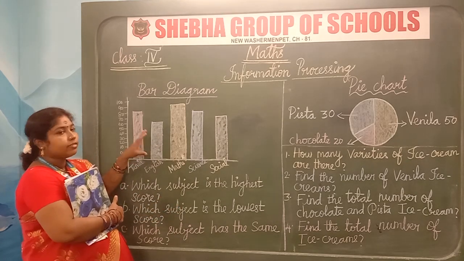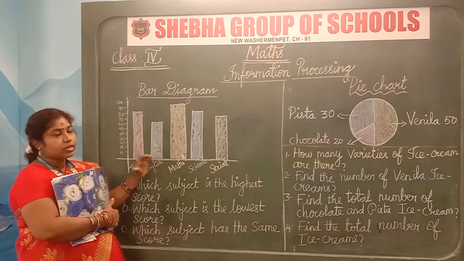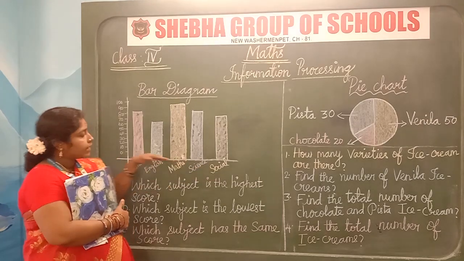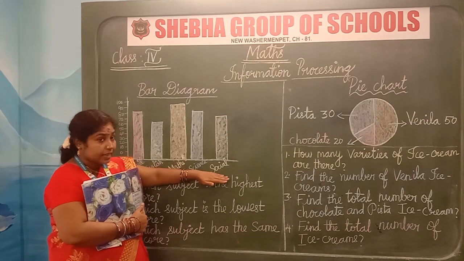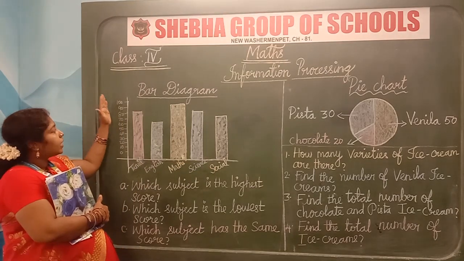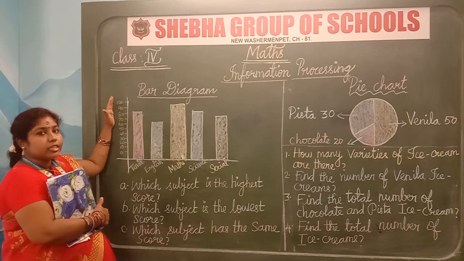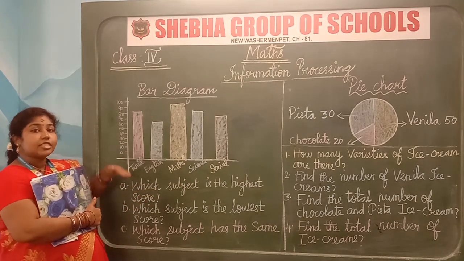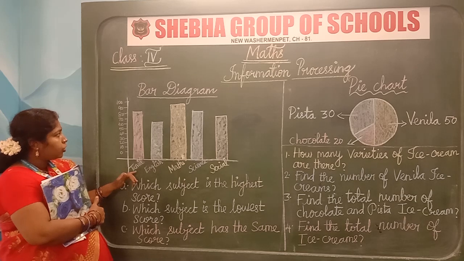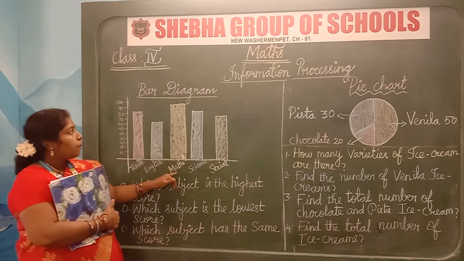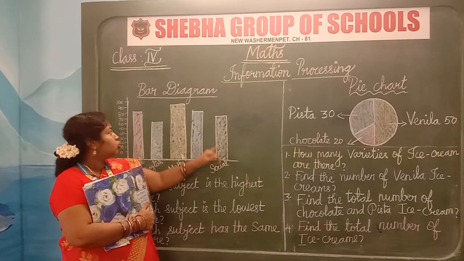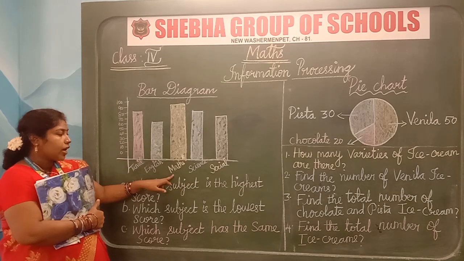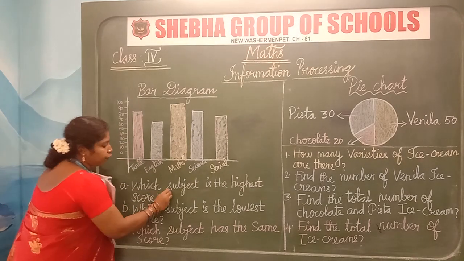So you observe this bar diagram. A student's marks are given in a bar diagram shape and it has an x and y axis. X-axis has the subject name and y-axis has the marks scored by the student. Clear? Now, which subject is the highest score? I already told you Tamil 80, English 60, Maths 90, Science 80 and Social 70. Now tell me which is the highest score? Yes, you are right, it is Maths subject. So we have to write the answer as Maths.